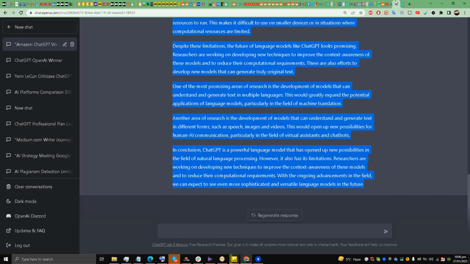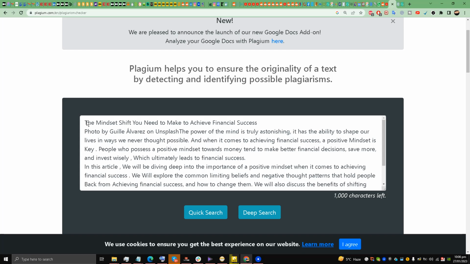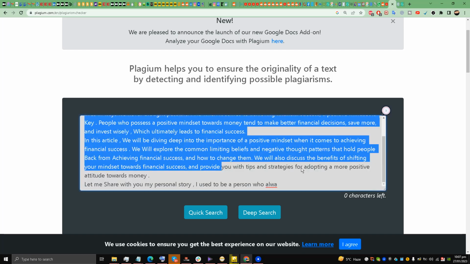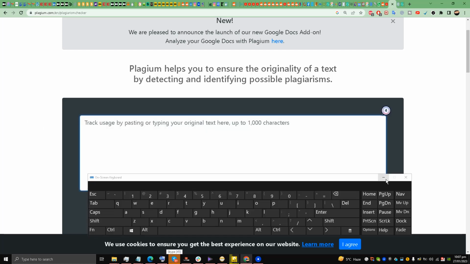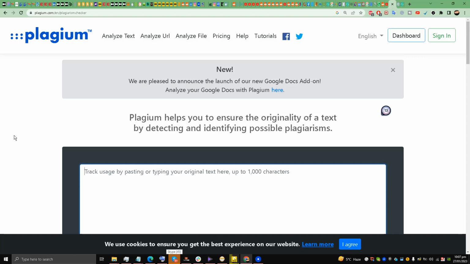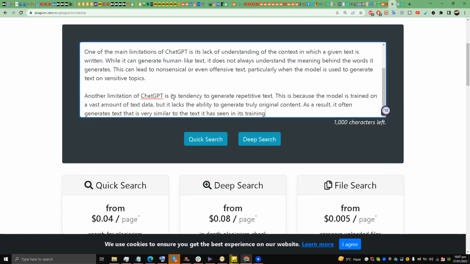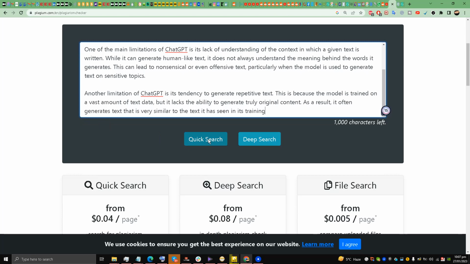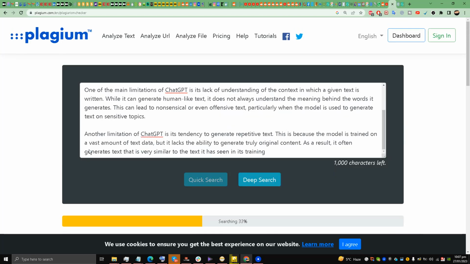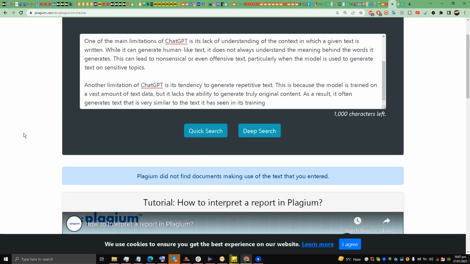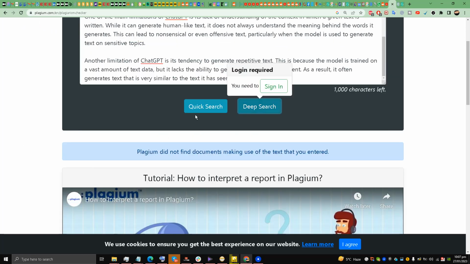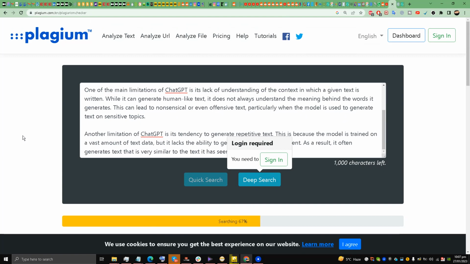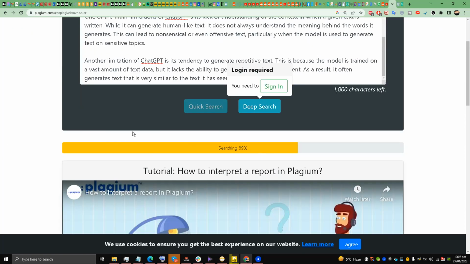So now how to bypass all of this? This is the main question. Now you just copy. I'll remove all of this data. Remove all of this. Plagium has 1000 words. I think 1000 words. So I'll do a quick search, and now it is going to tell me exactly where, not found making use of the text that you entered. I'll do deep research, quick research again. It says it didn't find any text.